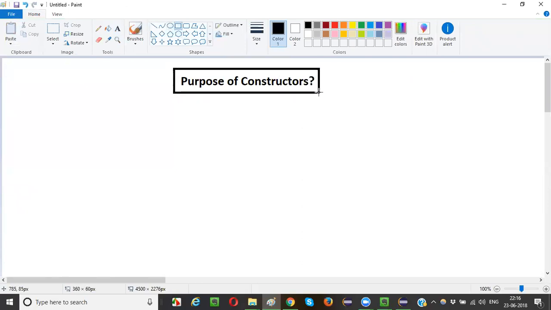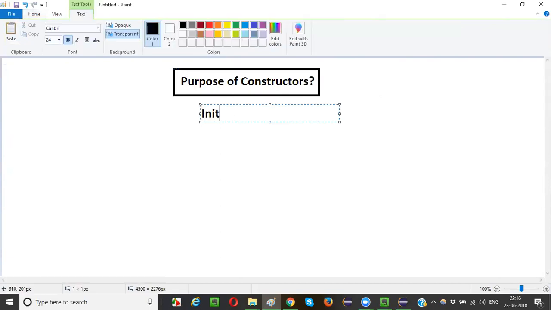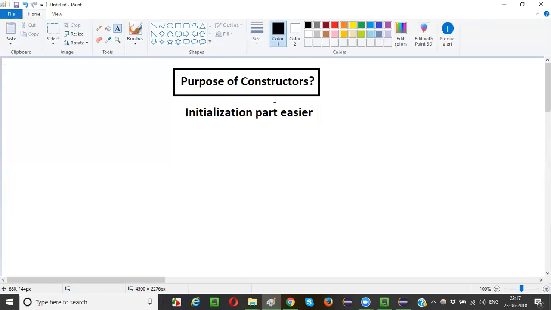Even though we know how constructors work and how they are different from methods, it is very much required for us to find out the actual purpose of constructors. Simple answer, guys: constructors will make the initialization part easier. This is the only answer. This job of initialization will be made easier.